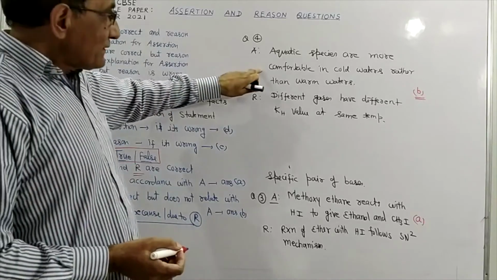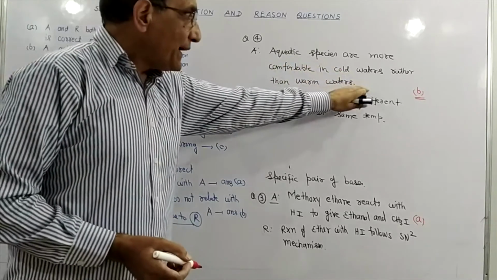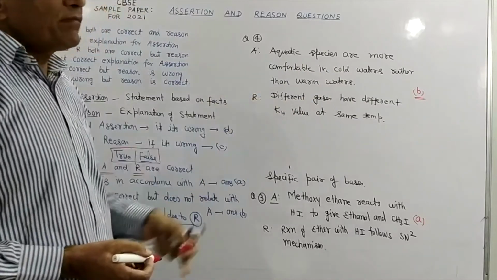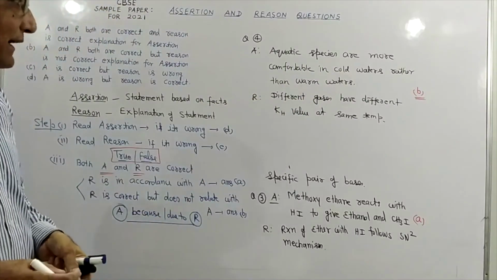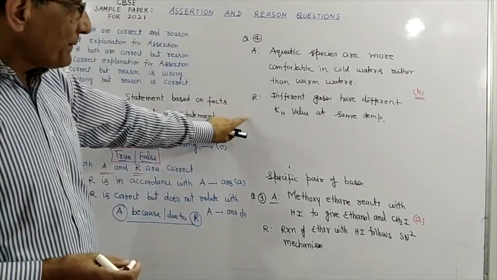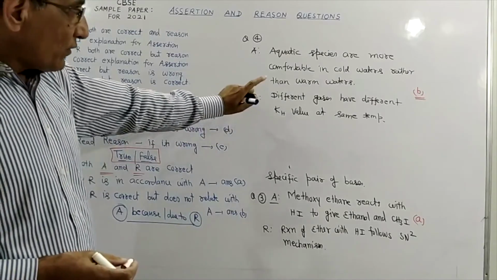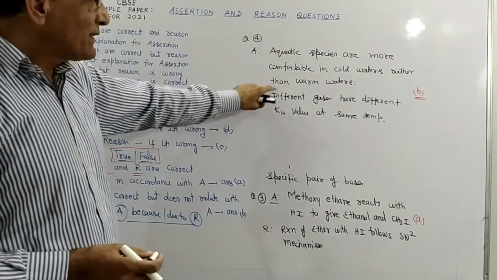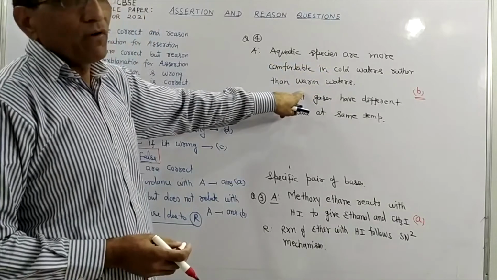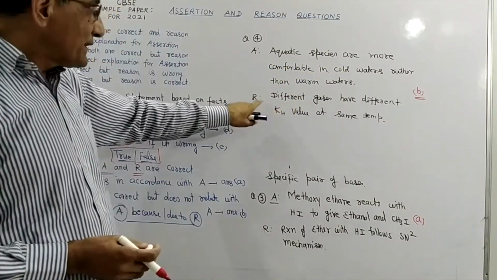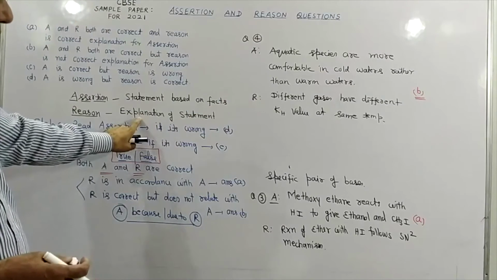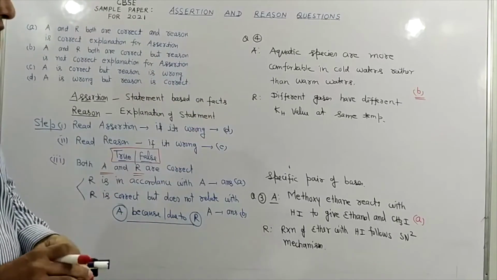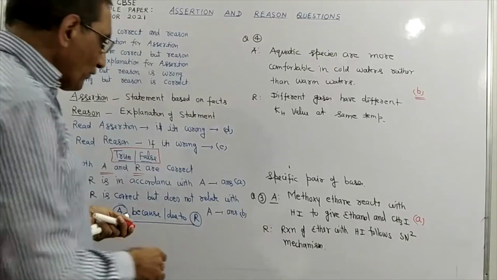Suppose students, they want to give the answer of A for this question, then what will be the correct explanation? Correct explanation or correct reason will be that oxygen is more soluble in cold water than in warm water. Then our reason will be the correct explanation for this, and then answer for this question will be A. We'll do one more question quickly.